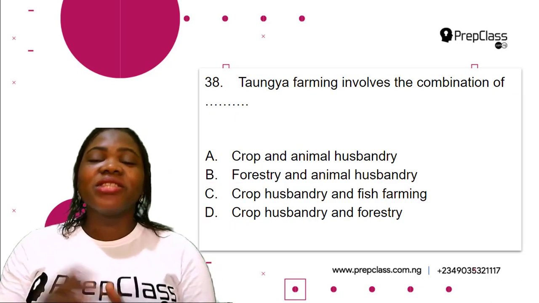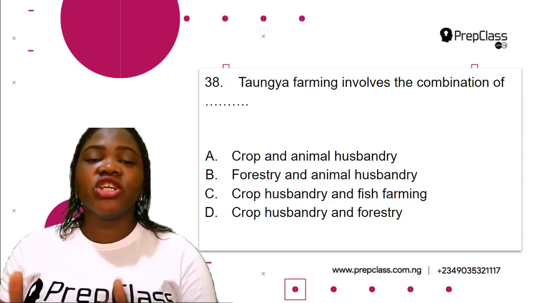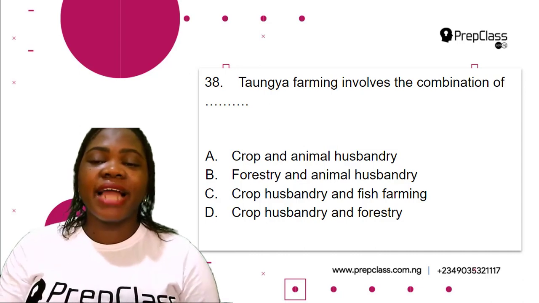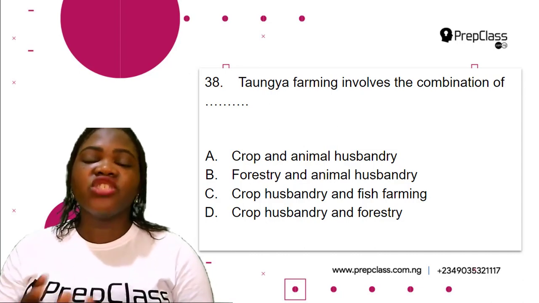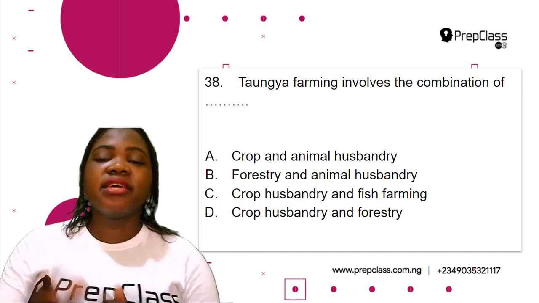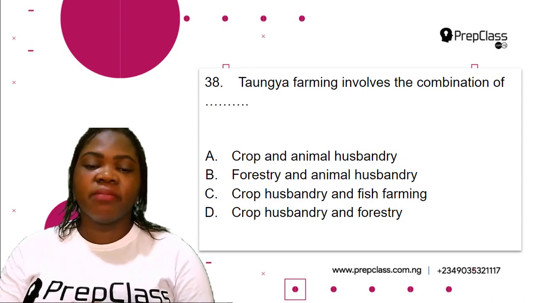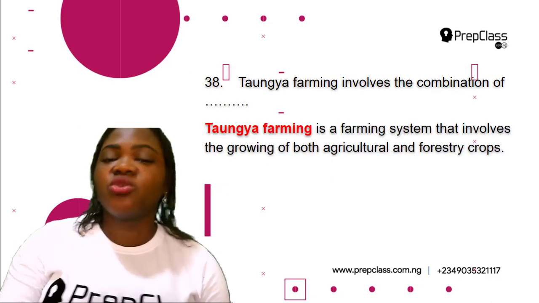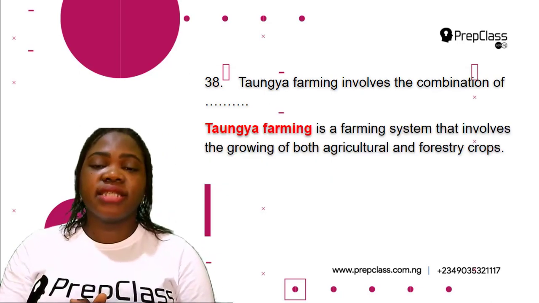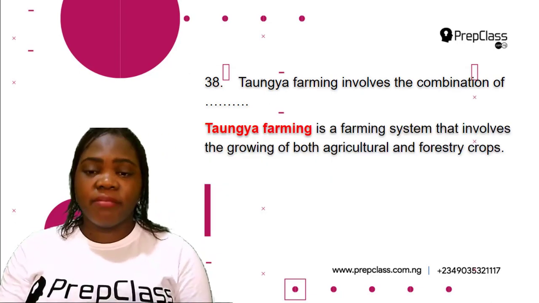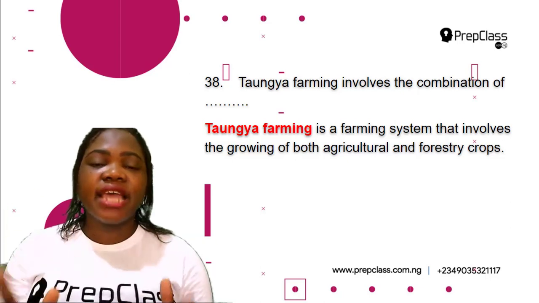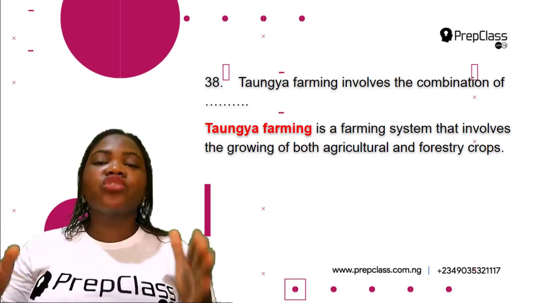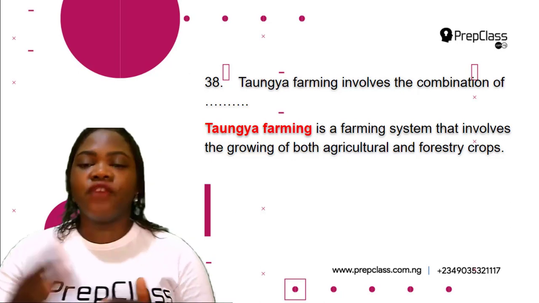Question 38. Tundra system involves the combination of dash. A. Crop and animal husbandry. B. Forestry and animal husbandry. C. Crop husbandry and fish farming. D. Crop husbandry and forestry. In the previous question, I explained that tundra farming is a farming system that involves the growing of both agricultural and forestry crops.